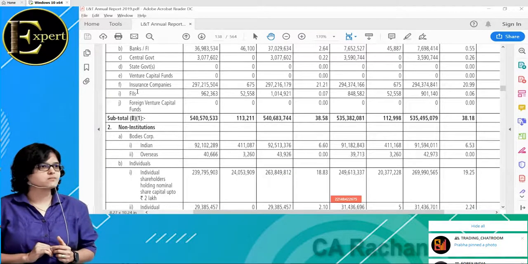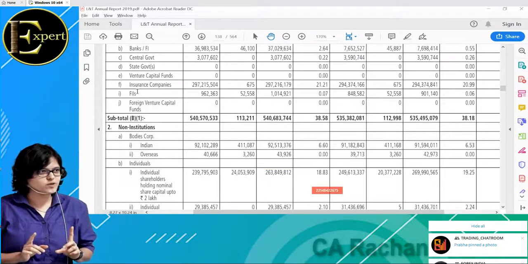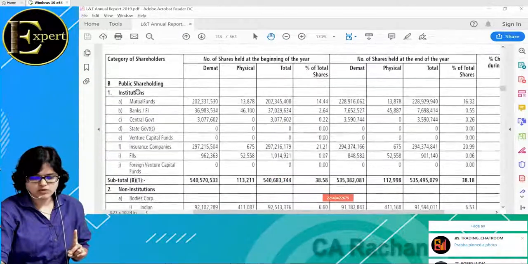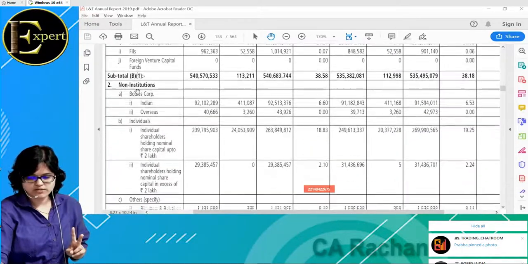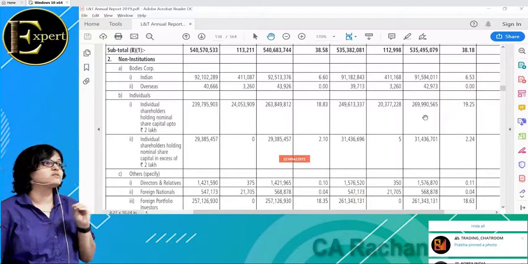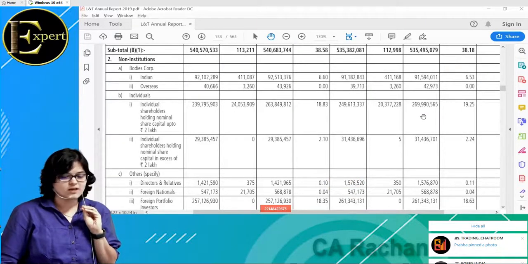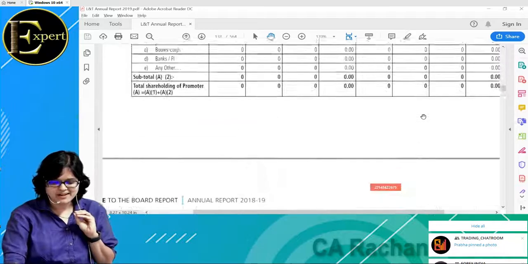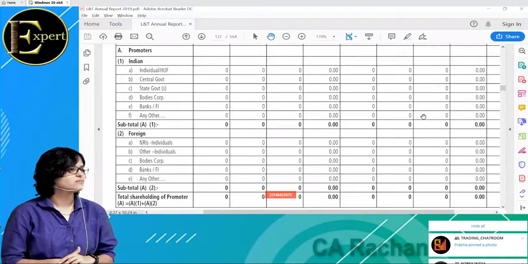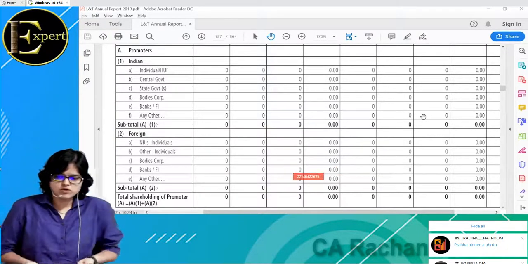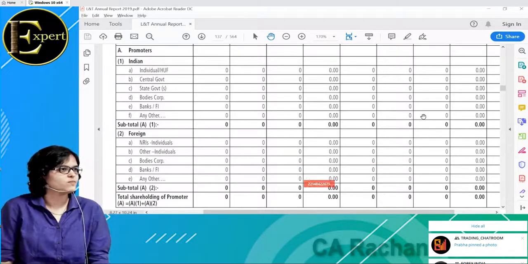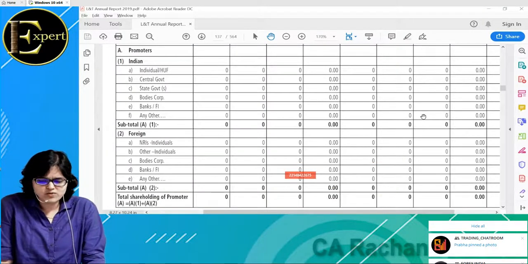Okay, now what is the big problem in L&T? It's not a problem as such, but people get confused here. The promoter is not holding even 1%. This can be looked at from two different angles. I'll tell you. Why is the promoter not even holding 1%? We call such businesses professionally run businesses. There are two types of businesses. One is a family owned business, and one is a professionally run business. What is Reliance? Family owned business. What is Tata?